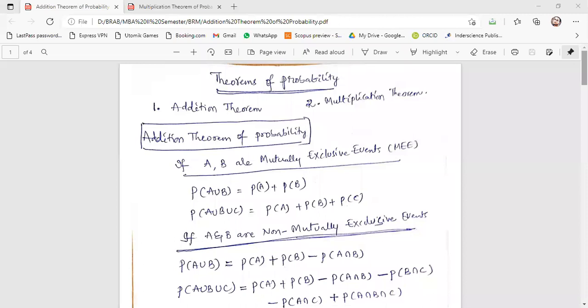Mutually exclusive event means if one event happens, the other event will not come. It opposes. In tossing a coin, that is the experiment you are conducting, and it is a random experiment because you do not know the result until it is performed. What will be the result? Either it will fall head or tail. If head comes, tail will not come. If tail comes, head will not come. So that's why it is known as a mutually exclusive event. They oppose each other. In the case of non-mutually exclusive events, they won't oppose, so they may happen simultaneously also.